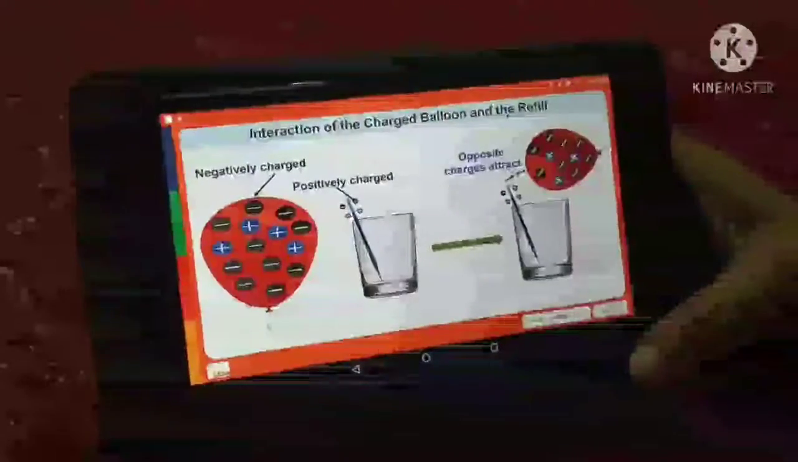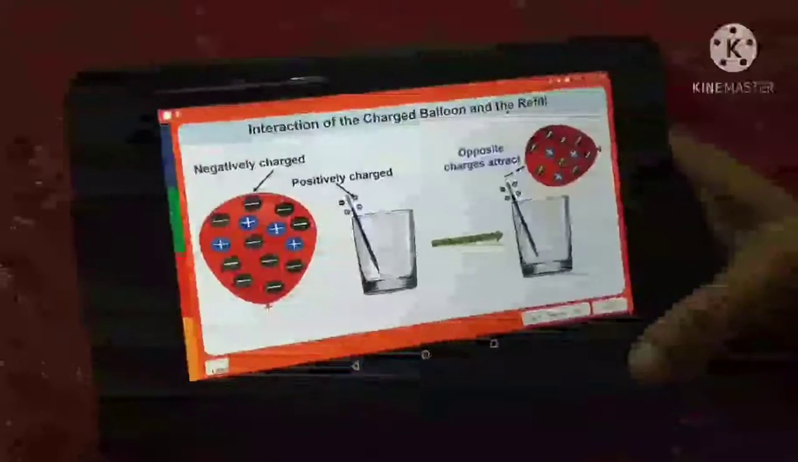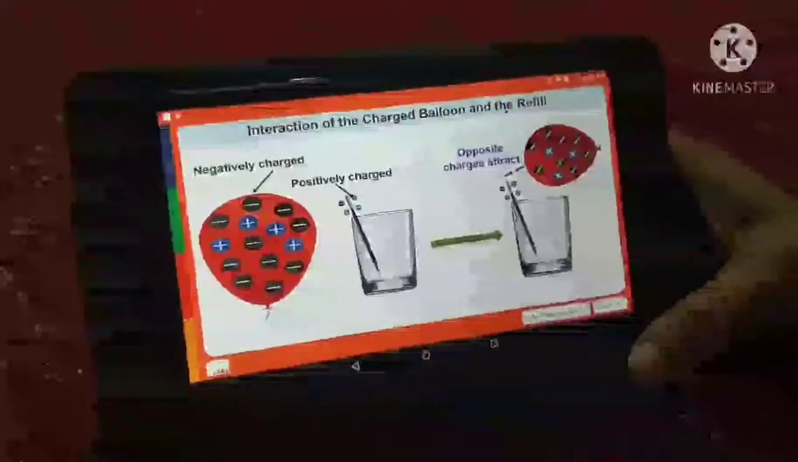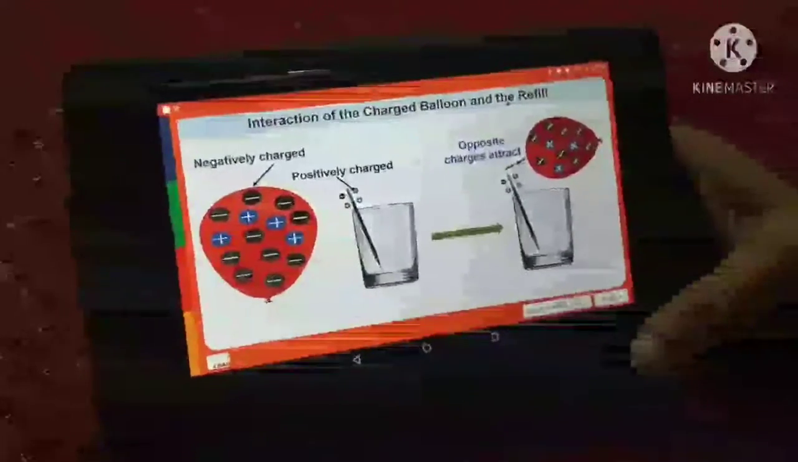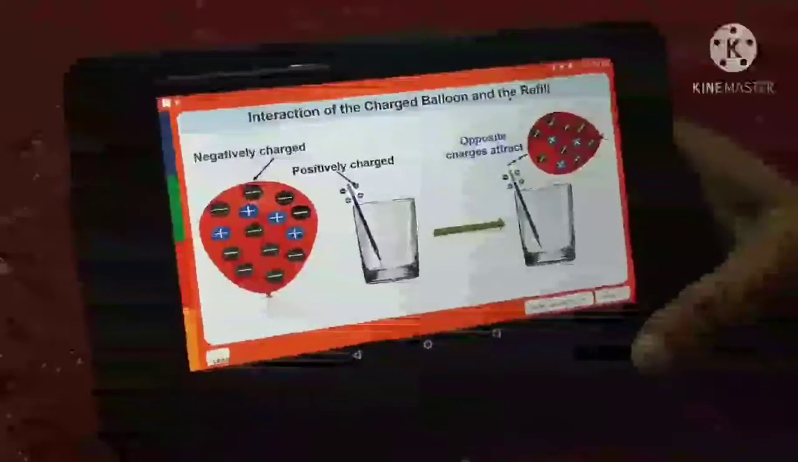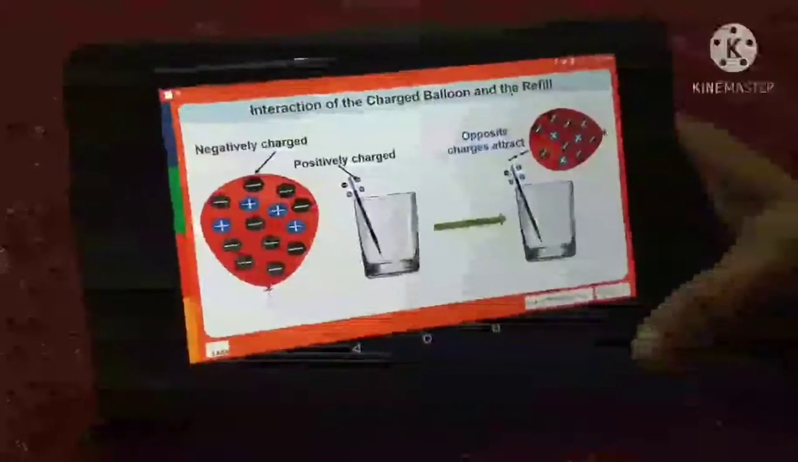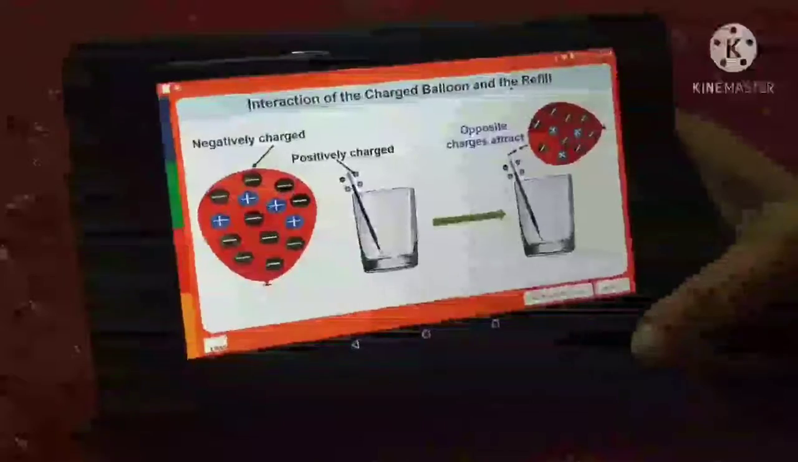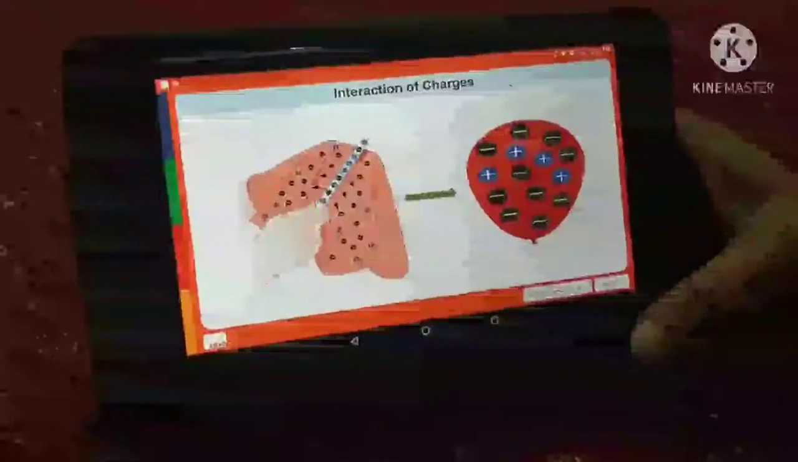They were attracted to each other because the balloon was negatively charged, while the refill was positively charged. Since the pen refill and the balloon had opposite charges and were attracted to each other, we can infer that unlike charges or opposite charges attract each other. Let us see another example.